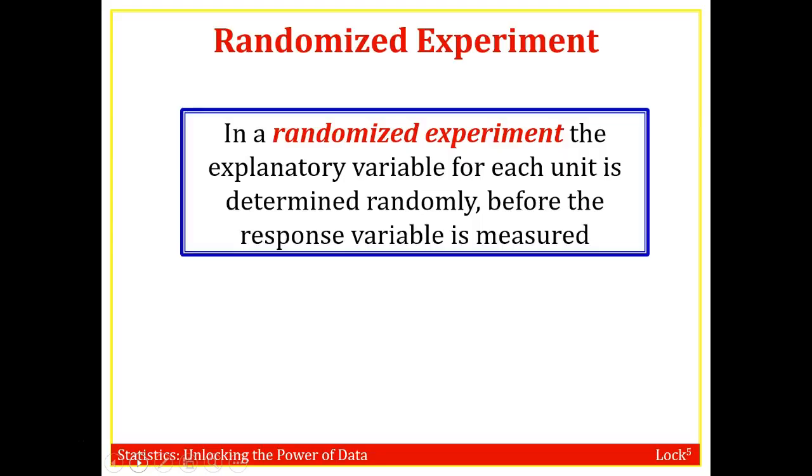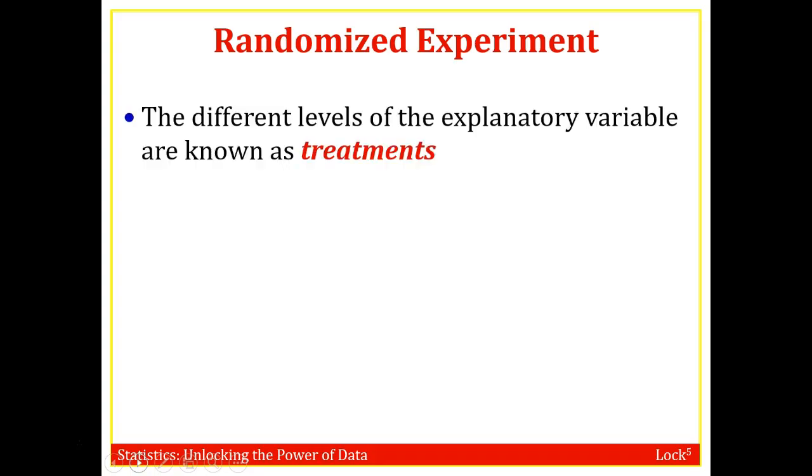If I didn't randomly allocate and I let people self-choose, there's a really good probability that the people who floss are healthier eaters to begin with, and that they'll have less cavities because they're healthier eaters. Randomizing eliminates this confounding variable. So in a randomized experiment, the explanatory variable for each unit is determined randomly before the response is measured.